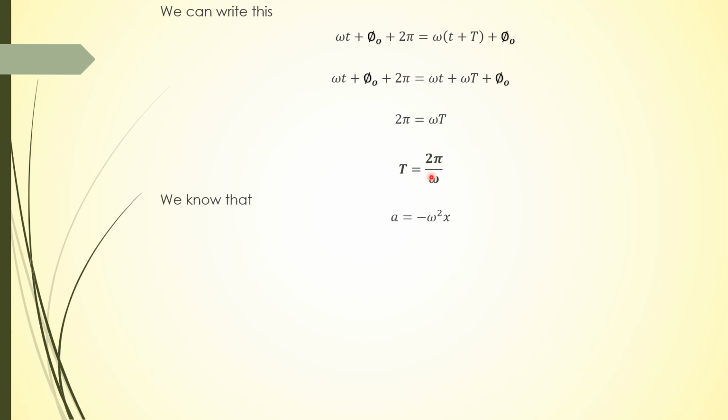Now as we know that the acceleration of the projection is minus omega square x, and acceleration is equal to minus k upon m x. If we compare the two equations, omega square is equal to k upon m, and omega is equal to under root k upon m. So the time period will become 2 pi under root m upon k.